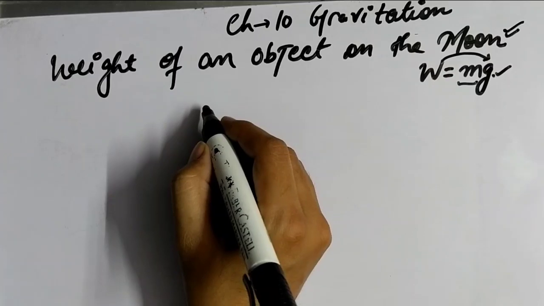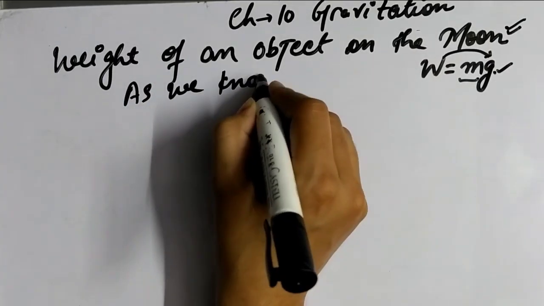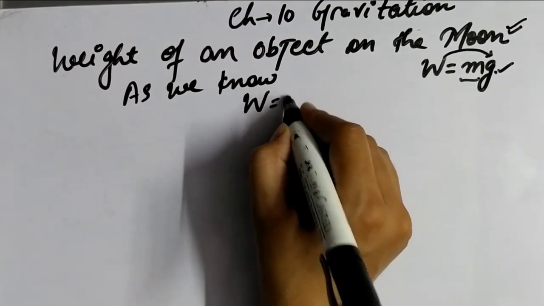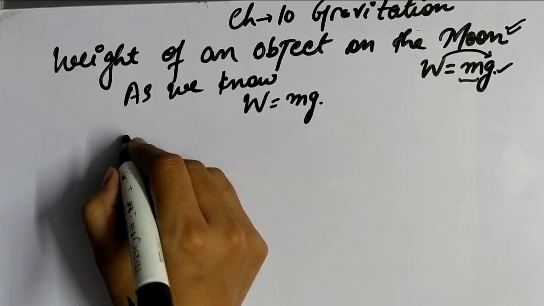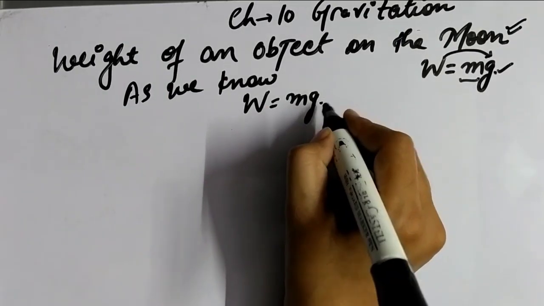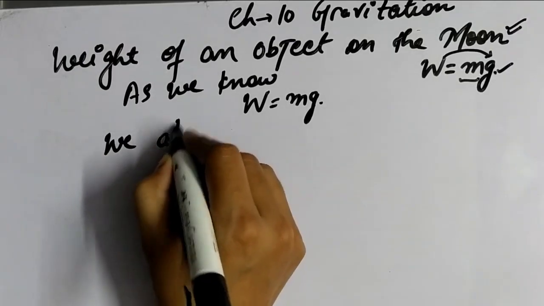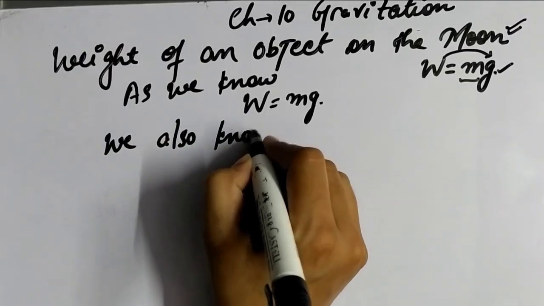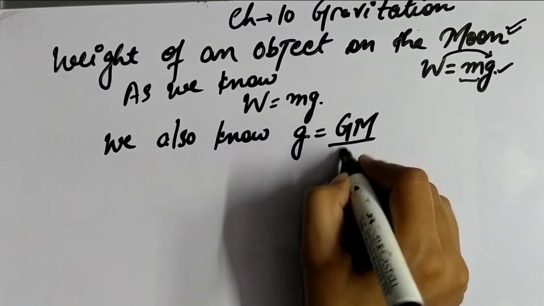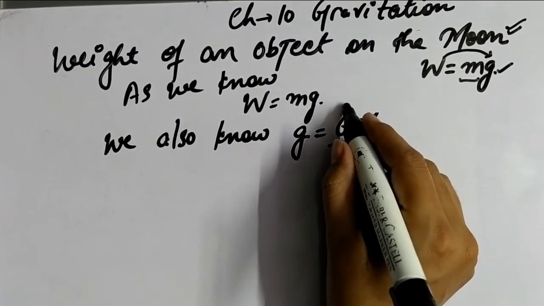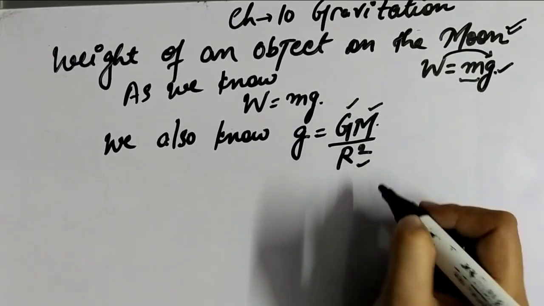Let's derive it. As we know, W = m × g, and the expression for g is GM upon r squared, where G is the universal gravitational constant, M the mass of the planet and r the radius of that planet.